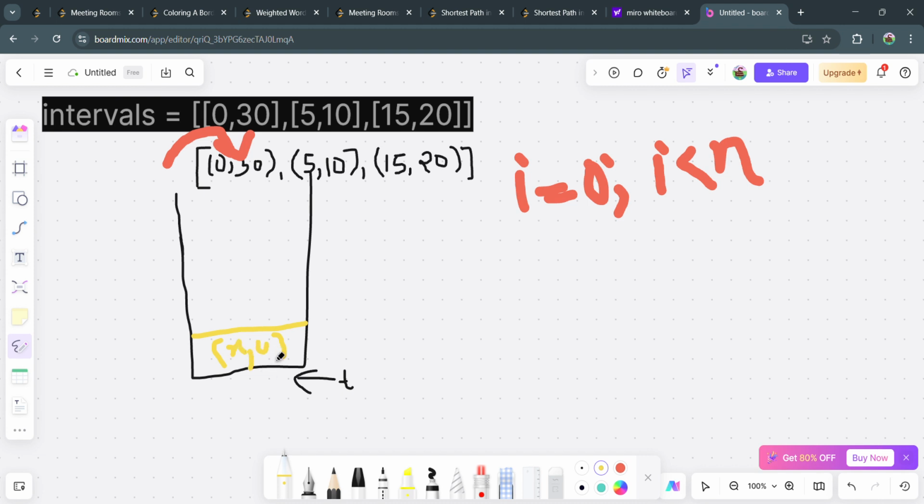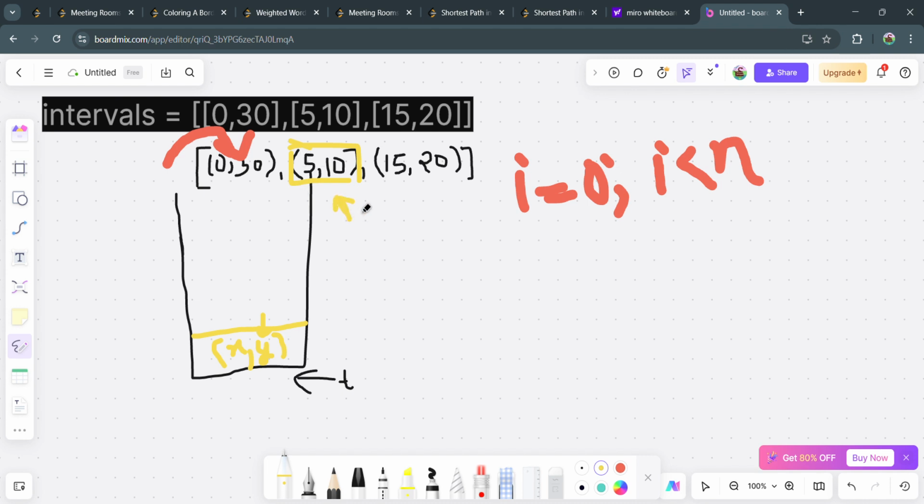We check whether the stack top's second, that means y, is greater than the array of i of 0, that means the starting time of the current interval. For example, if the previous meeting ends at 5 and the current one starts at 5 or earlier, this meeting cannot be attended, because the ending time of the previous meeting is greater than the starting time of this one.